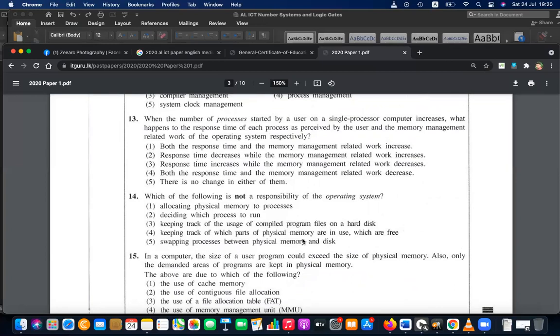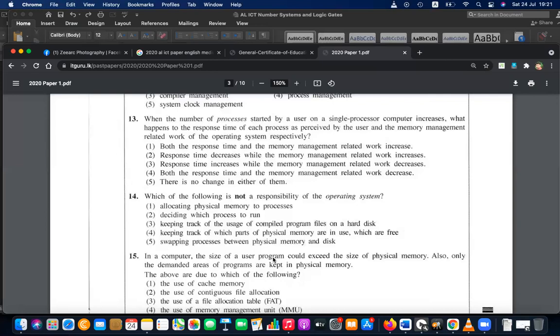Keeping track of the parts of physical memory which are used and which are free: yes, memory management. Swapping in processes, yes, process management and physical memory, swap in and swap out.